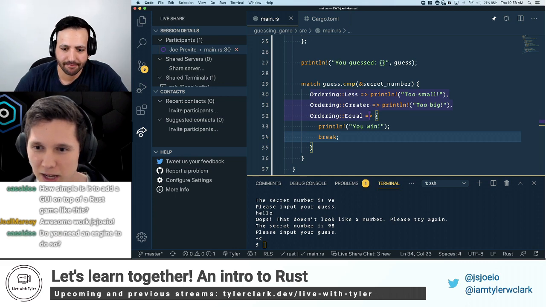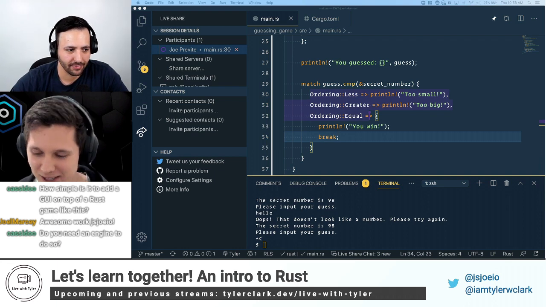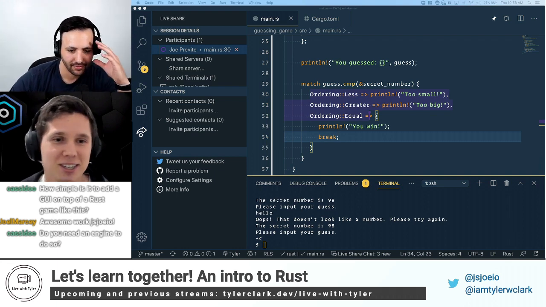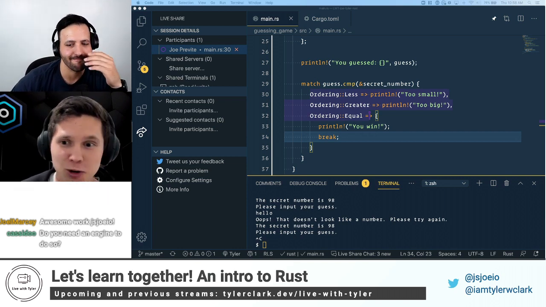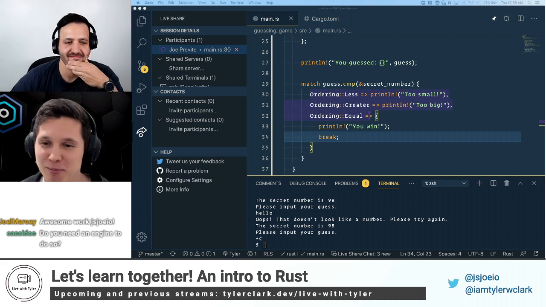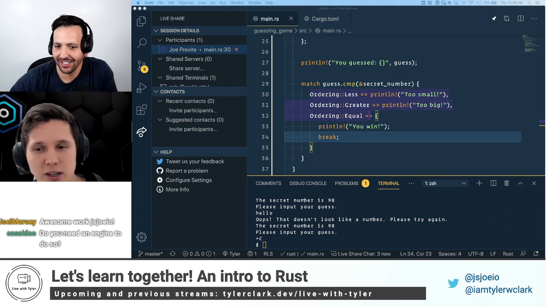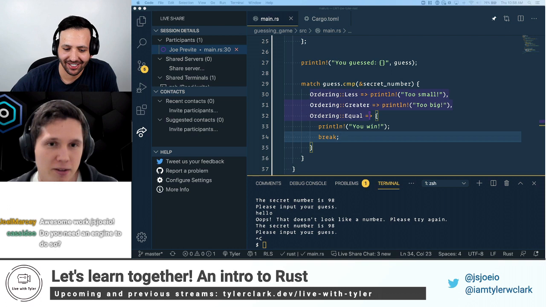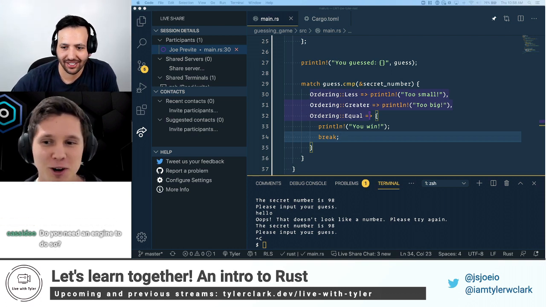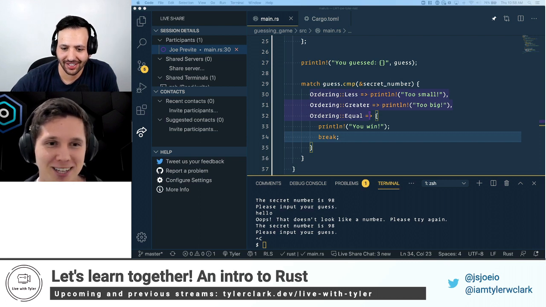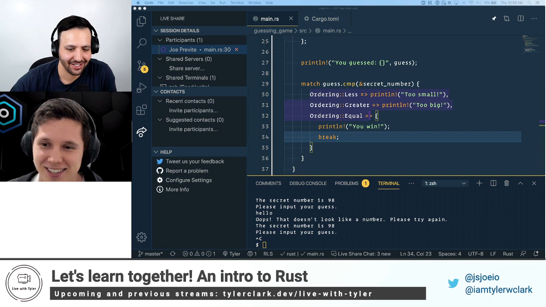How simple is it to add a GUI on top of a Rust game like this? Ooh, that's a great question. I don't know off the top of my head. I haven't built anything like that or really looked into it. So that's something that Tyler and I would have to check out. But I want to say it wouldn't be too hard. But again, that's without hard evidence or something that we can point to.